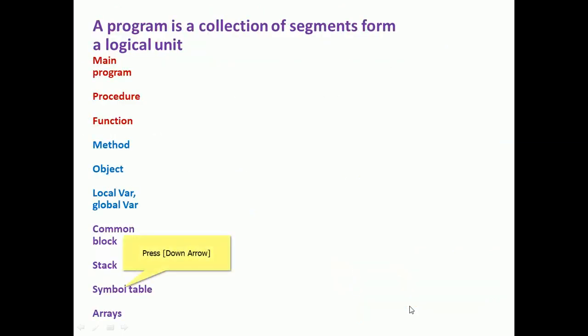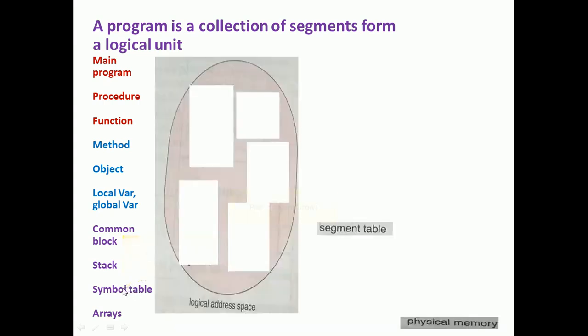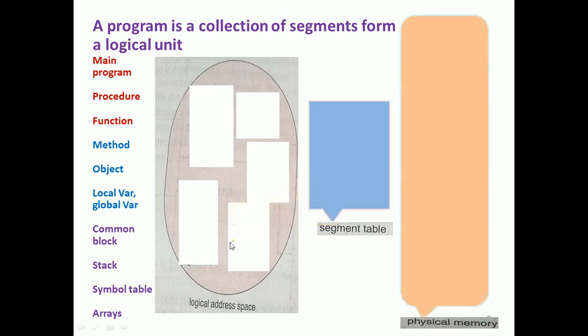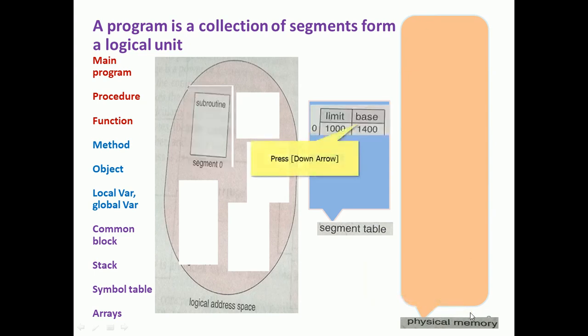In more detail, a program contains logical units such as the main program and procedures, which we saw in the previous slide. In a more elaborate way, we have a segment table and physical memory along with the logical address.